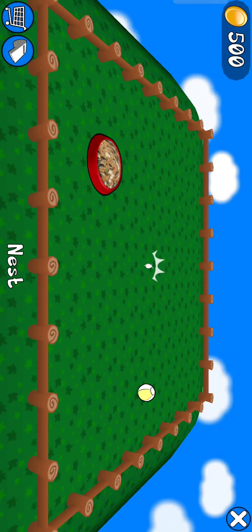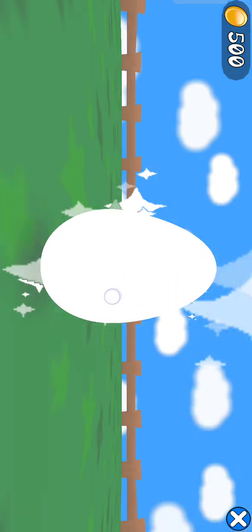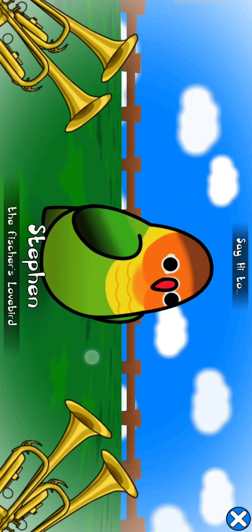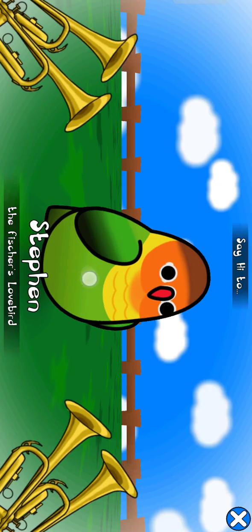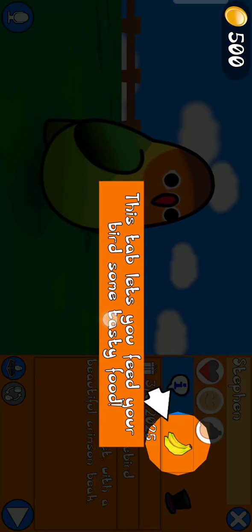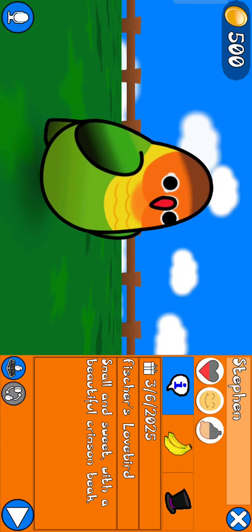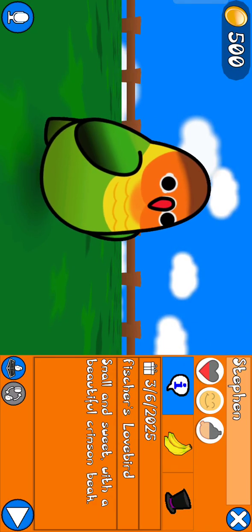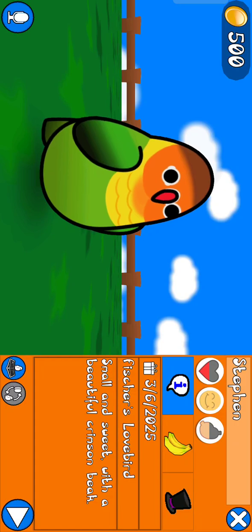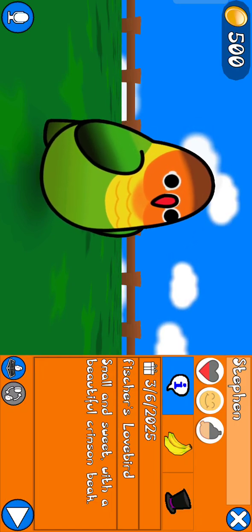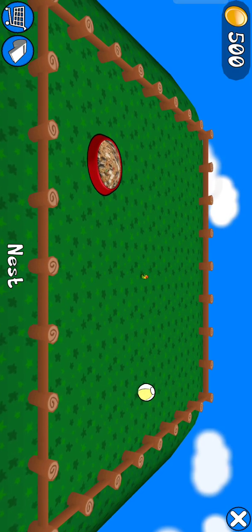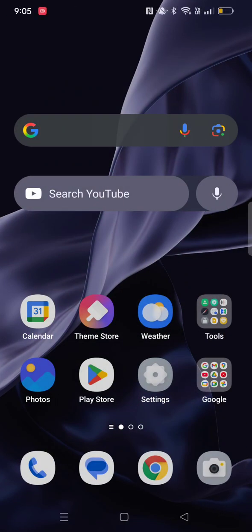And as you can see, it's basically the whole game. There's nothing wrong with it. It works like everything. And yes, I am a big Too Many Birds fan, so you will be seeing some videos of me unlocking things and some tutorials on this. So yeah, if you want to download Too Many Birds, as you can see, I have just given you the tutorial.